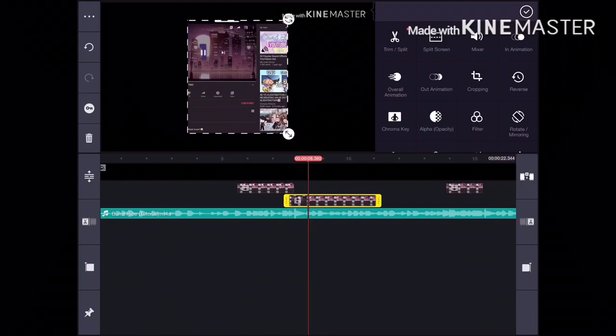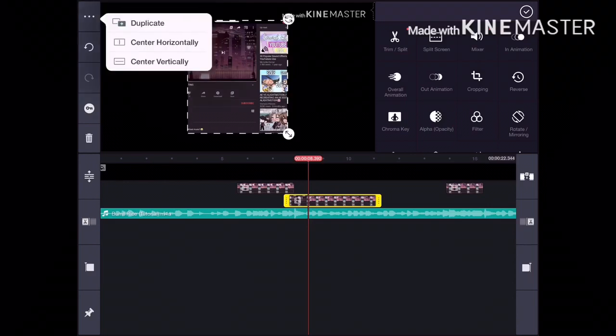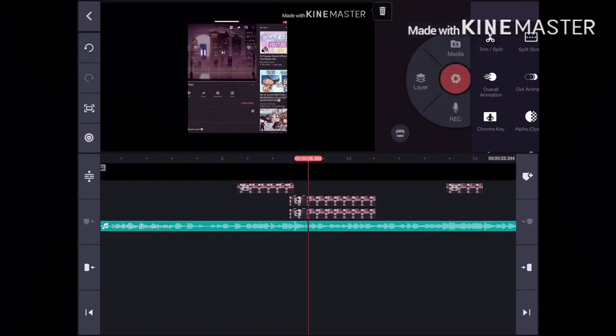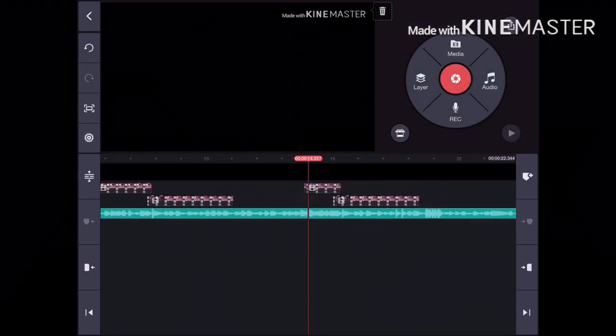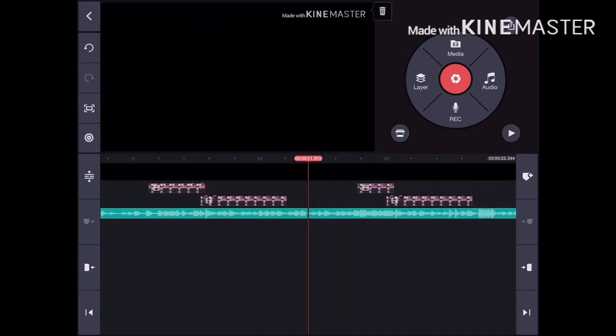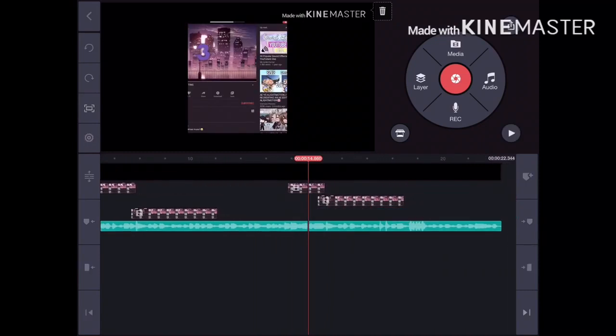So to do that, you tap on the three lines at the top left. You put duplicate. And you move it, and then you move it here. It's exactly like number 6 and number 1, but you just do it again. Let's say. Hold on.